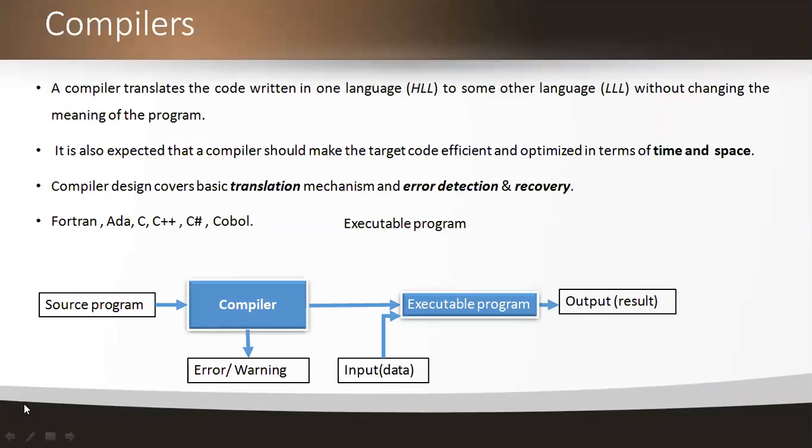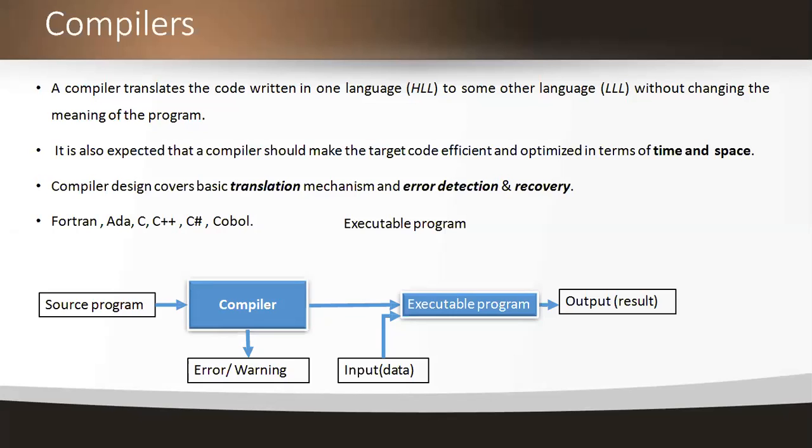And now coming to the detailed learning about unit number 1, starting with the definition of the compiler. What is a compiler? We all know a compiler is a translator. Basically, a compiler is a translator, as I already explained in the last class.